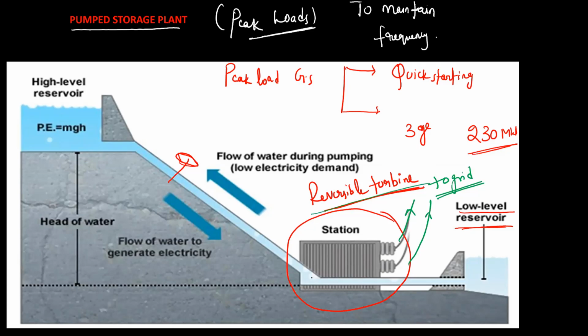In a pumped storage plant, the turbine we use is a reversible turbine. Understand? Now, the speed regulation parameter of the generator.